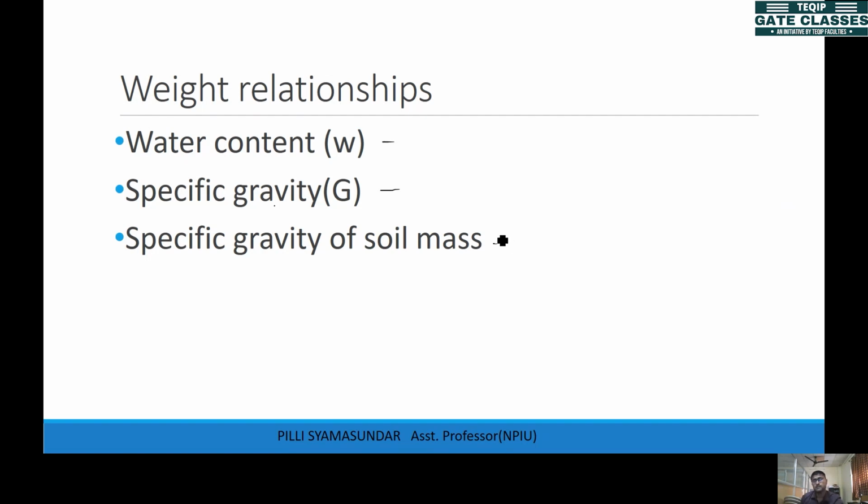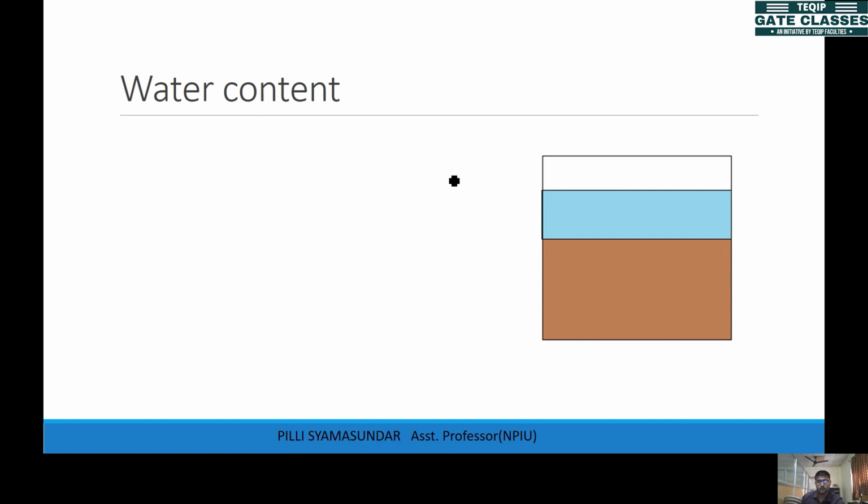These are related to the weight of solids and weight of water. So we'll define water content first, represented with W. This water content is equal to the weight of water. This is the weight of water, which we show on the right side of the three-phase diagram, right?